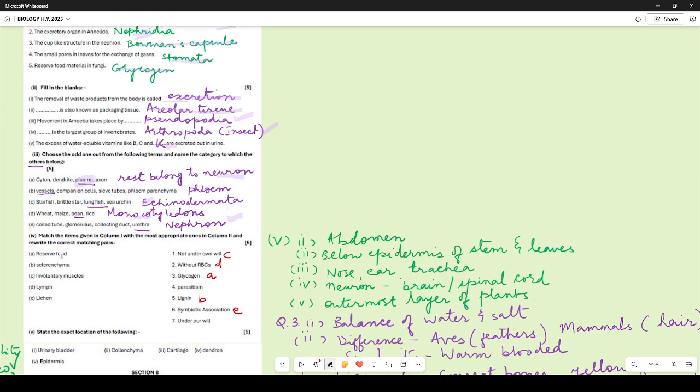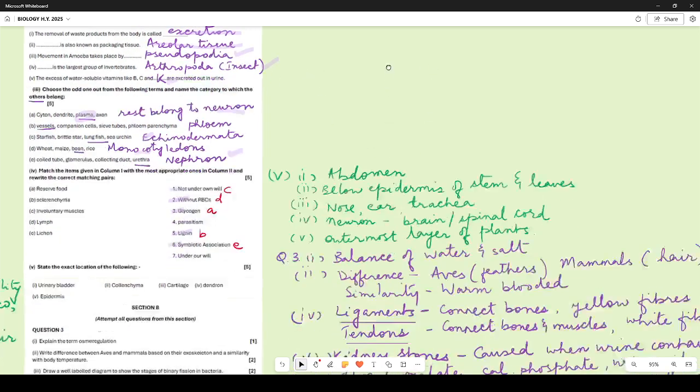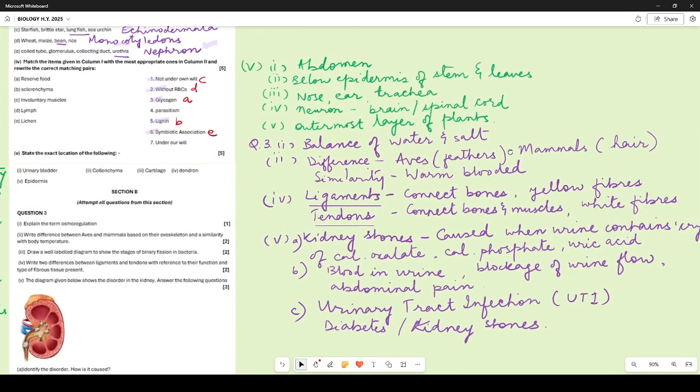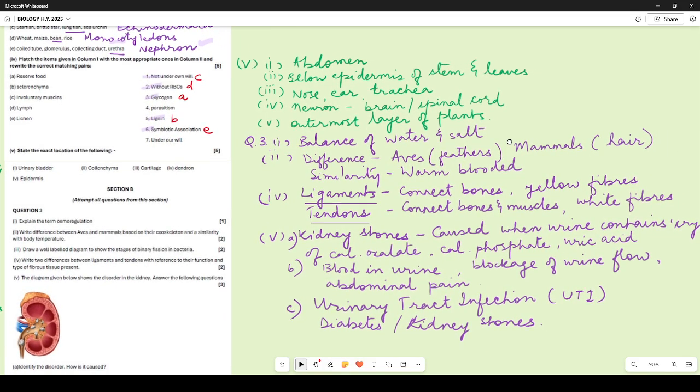Now match the columns. Reserve food, glycogen. Sclerenchyma, lignin. Sclerenchyma's walls are thickened because of the deposition of lignin. Involuntary muscles are not under our will. Lymph is without RBC and lichens are a symbiotic association. Now let us move to the next part, which is to state the exact location of the following.